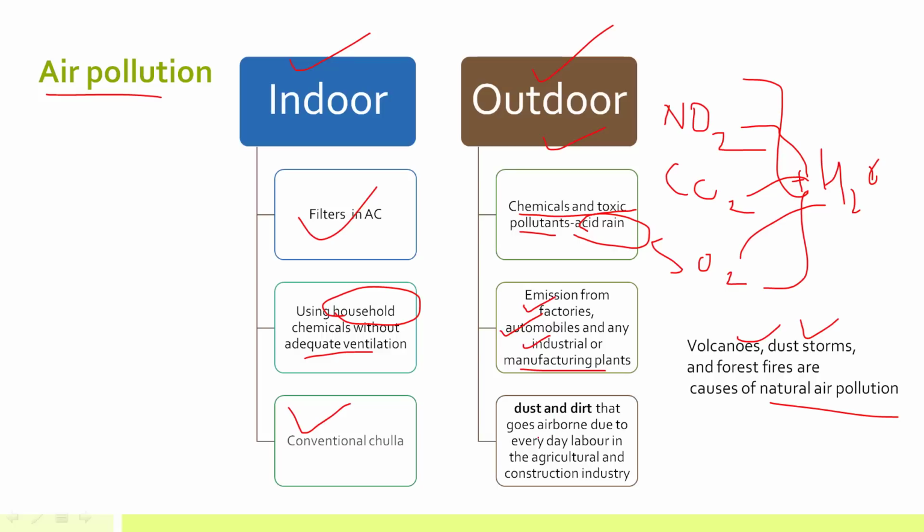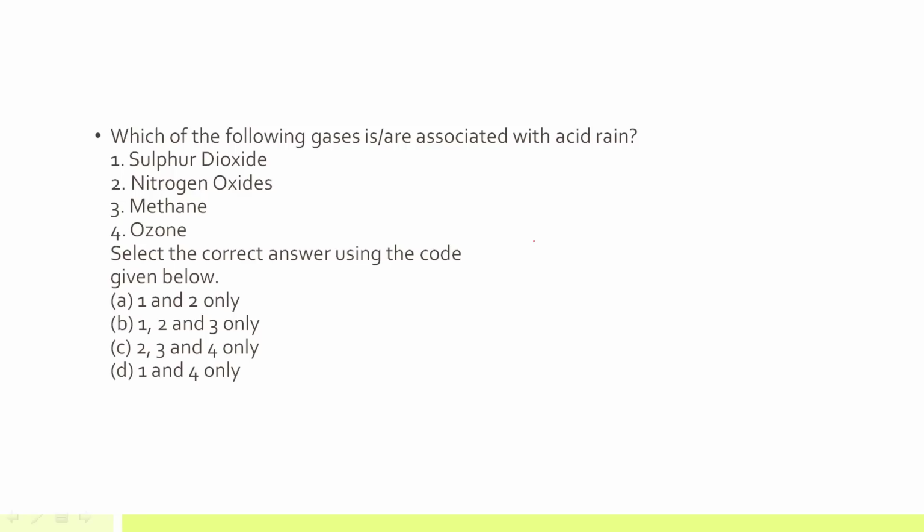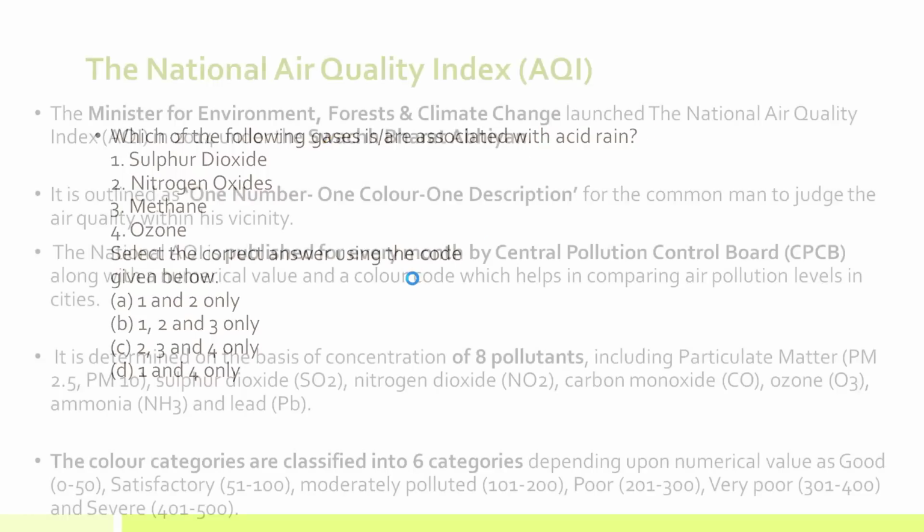Now, apart from this, other factors that lead to outdoor air pollution is the construction industry, because a whole lot of dust and dirt is emitted from the construction industry. Also in agriculture, tractors are used in plowing, and they are also used in transporting agriculture goods. So that also emits dust as well as dirt. Now let's discuss a few questions related to this. Which of the following gases are associated with acid rain? Just now we have discussed acid rain: sulfur dioxide, nitrogen oxides, methane, and ozone. Attempt this question and write in the comment section.